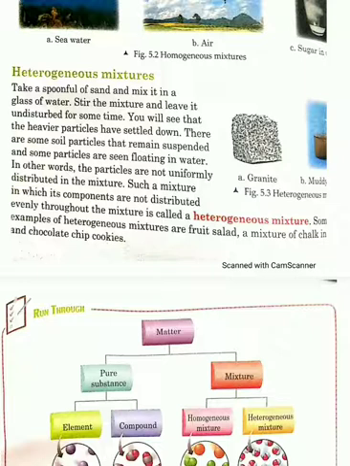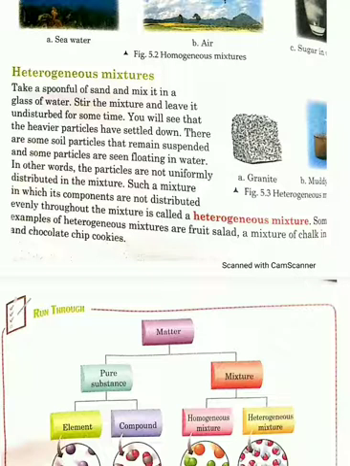Even after continuous stirring, some particles of soil will settle down, and we will have two different boundaries, which indicates the formation of a heterogeneous mixture. Or I can say the mixture in which its components are not distributed evenly throughout the mixture is called a heterogeneous mixture.